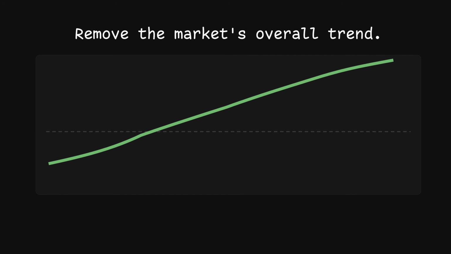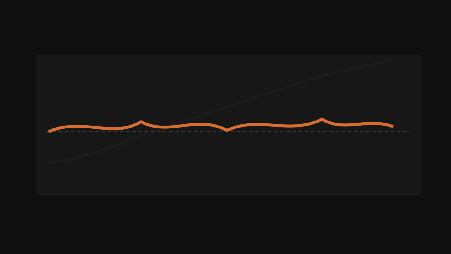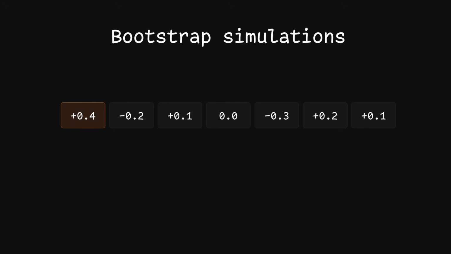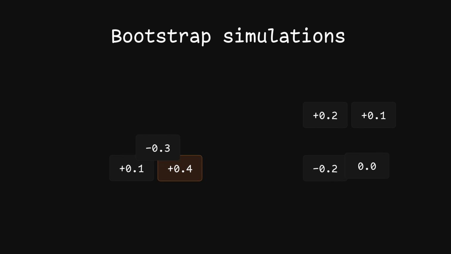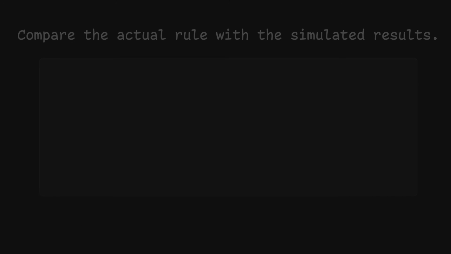Before evaluating the signal, the market's overall trend is removed. This is called detrending. Detrending prevents the strategy from receiving free credit simply because it stayed long during a rising market or short during a falling market. Next, we use bootstrap simulations to generate thousands of results representing what chance could produce if the rule had no real edge. Finally, we compare the actual rule with those simulated results.